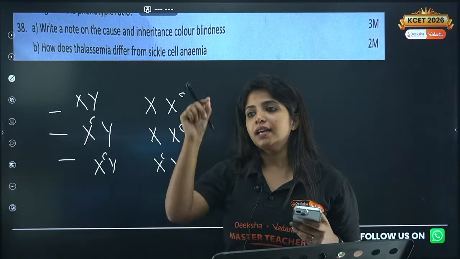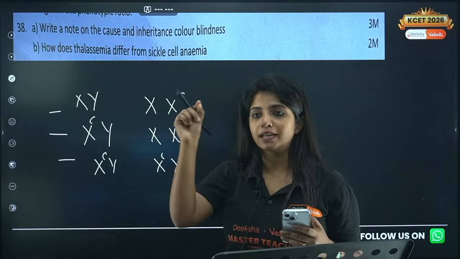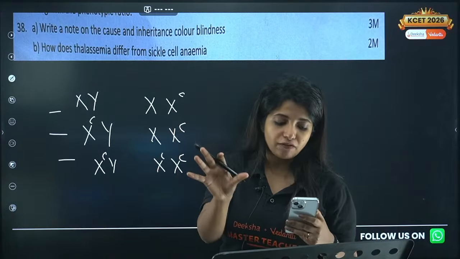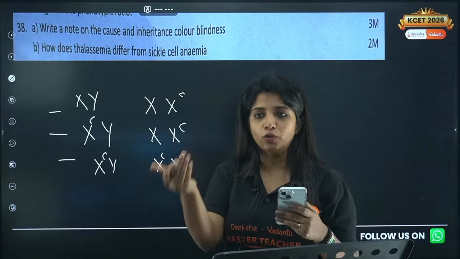You have to explain that in alpha thalassemia these genes are there, but if one is affected, still the alpha globin chain will be produced, but not too much.